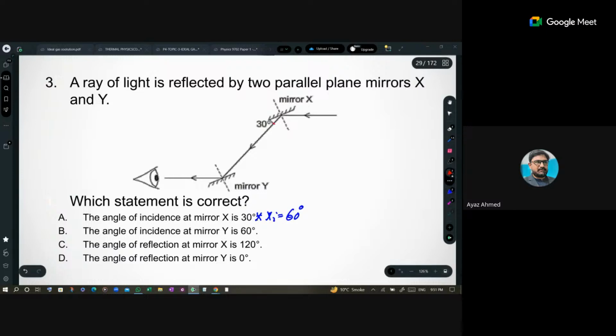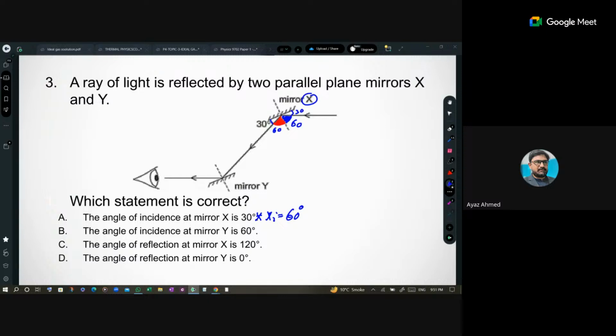That revealed some doors for us to think that we can start from here, then we can go back to here. This is angle of incidence, right? At mirror X. This is your mirror X. This angle is 60 degrees. Why? Because from this I knew this is 60, this is 60, and this would be 30 definitely.